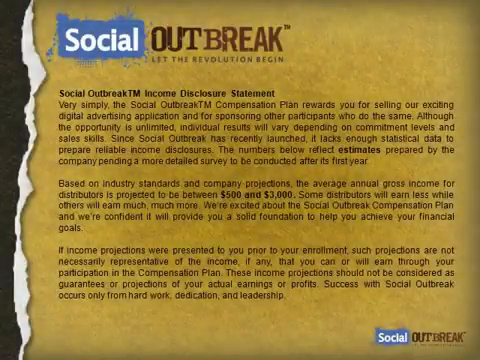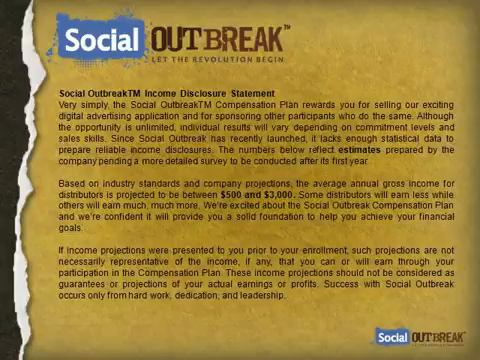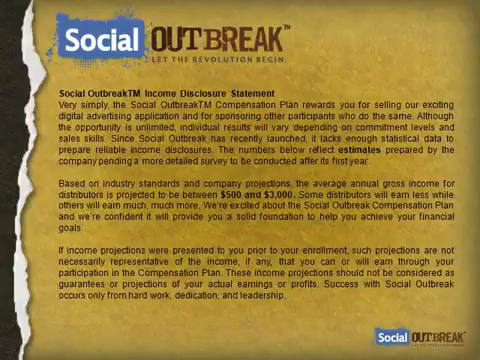We've just shown you the 6 ways you earn income in our great Social Outbreak compensation plan, and we've calculated some earning potential for each. We want you to understand that the results will vary greatly according to your talent, the amount of work you put in, and the type of people you attract to your business. And we'd encourage you to go to the corporate website and under the Opportunity tab, look at the compensation plan link and read the full income disclosure statement.